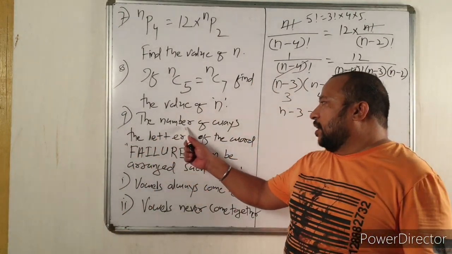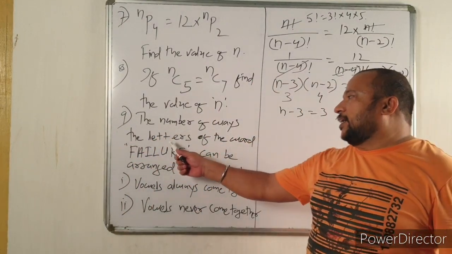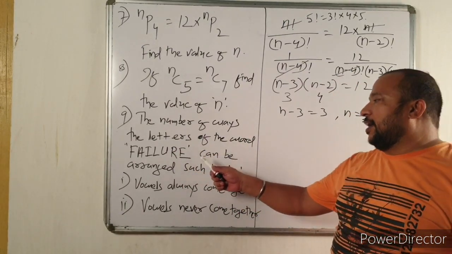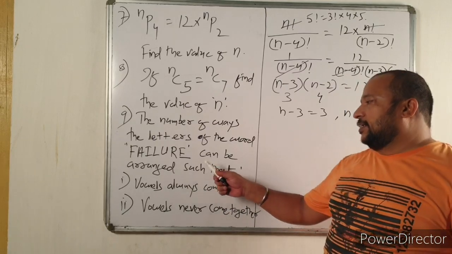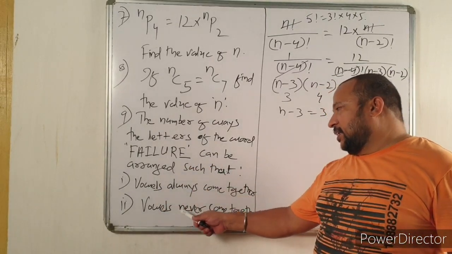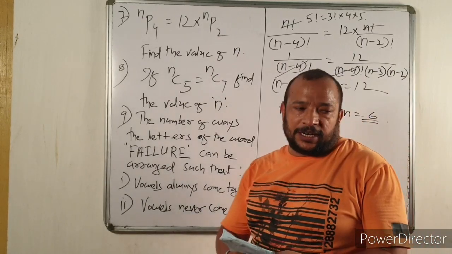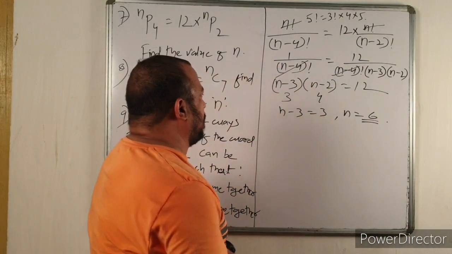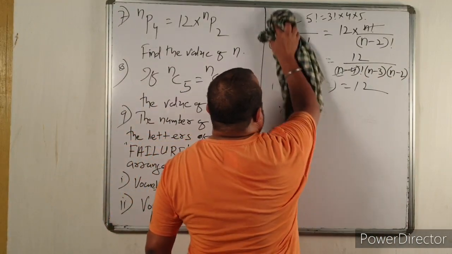Then next question: the number of ways the letters of the word failure can be arranged such that vowels always come together, vowels never come together. Now it's a very important question from an exam point of view.